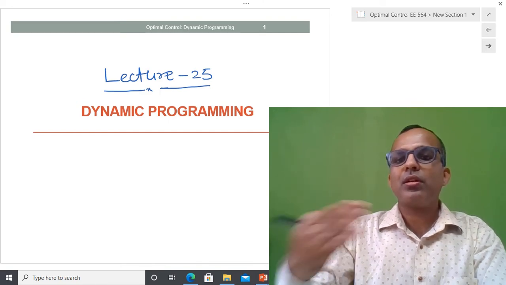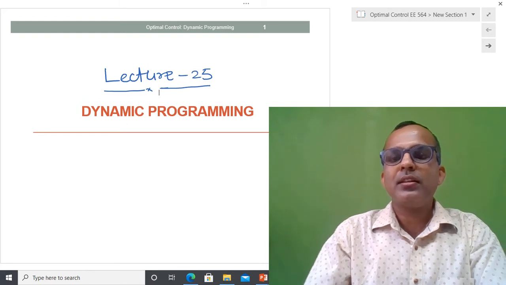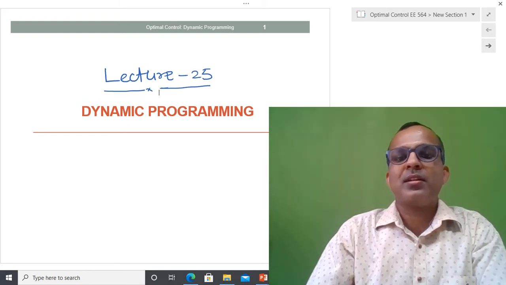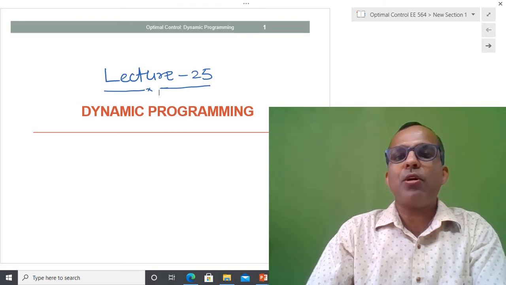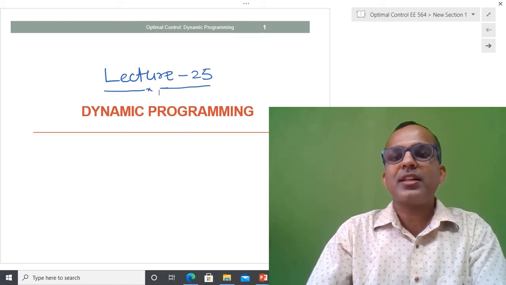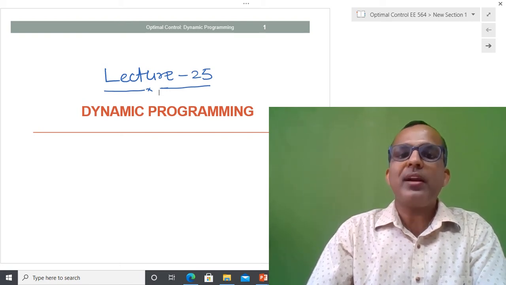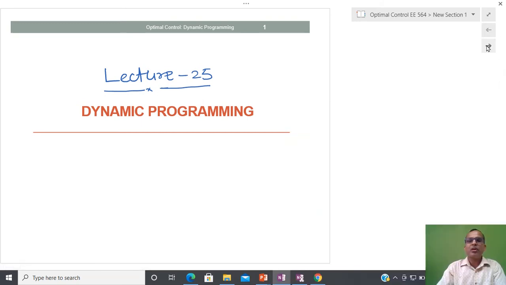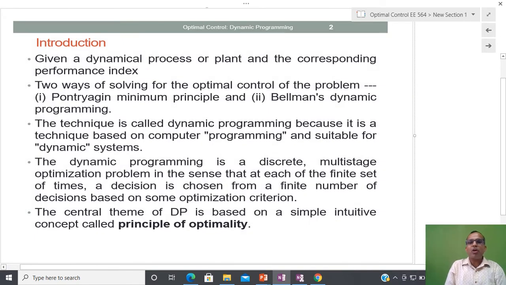So before discussing the optimal control, I am going to first tell you the concept of the principle of optimality, and using that concept further we will discuss the controller design or optimal control design. If we see the optimal control problems, we have a certain dynamical system. We have already discussed a lot about this, and I have some performance measure that is also called performance index.